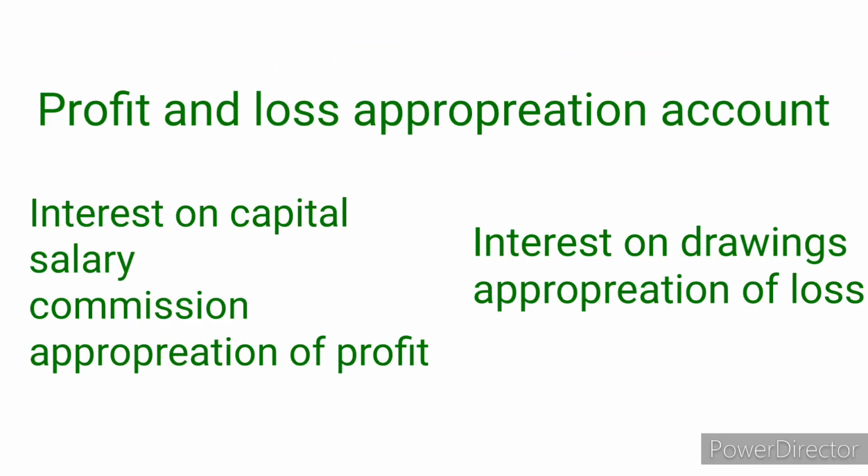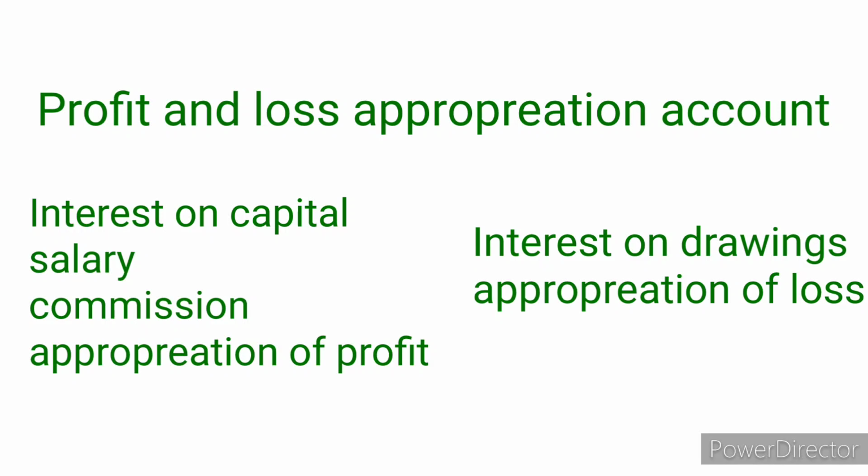As for appropriation, what has been mentioned in the deed will be given first focus while appropriating the profit to the partners. So interest on partners' capital, salary, commission and other remuneration will be provided from the net profit. Then any excess amount in net profit will be provided to the partners as per their proportion. If it is a net loss, then the net loss will be entered on the credit side of the profit and loss appropriation account, as you well know, along with interest on drawings if any, and the loss will be appropriated as per the profit and loss sharing ratio mentioned in the partnership deed.